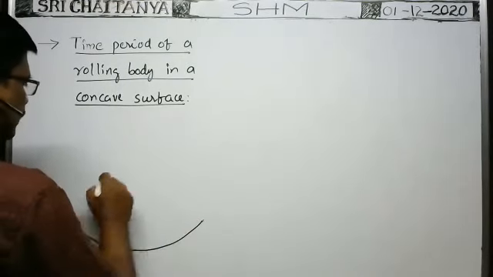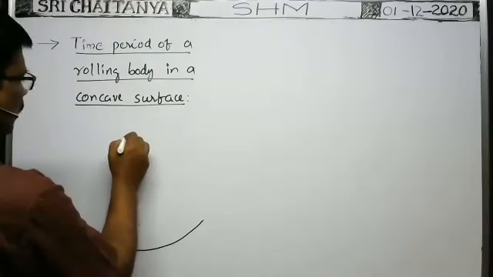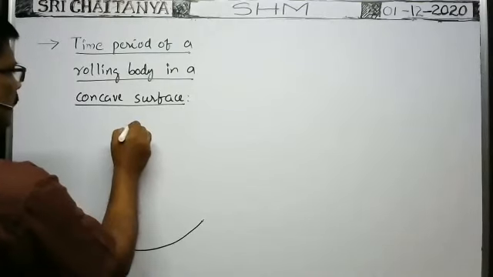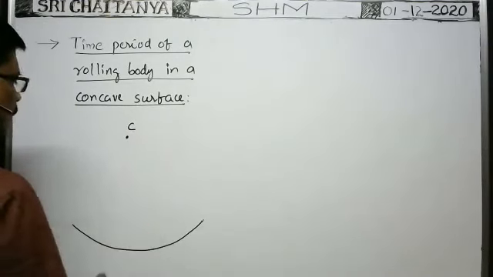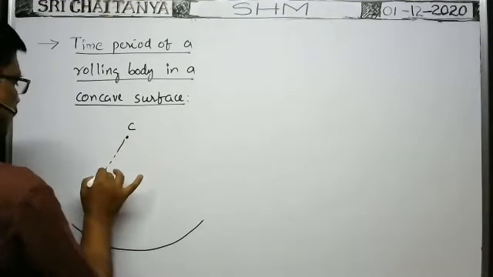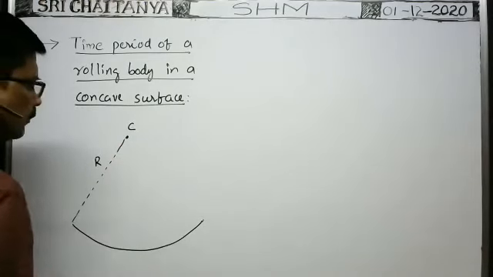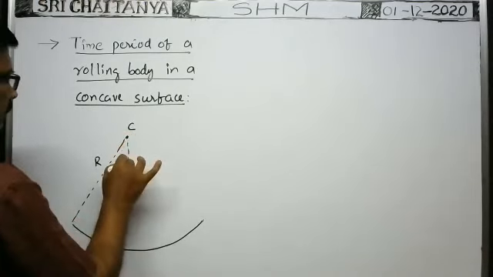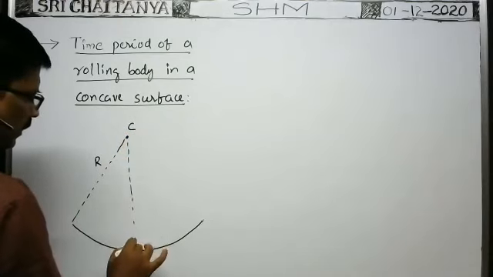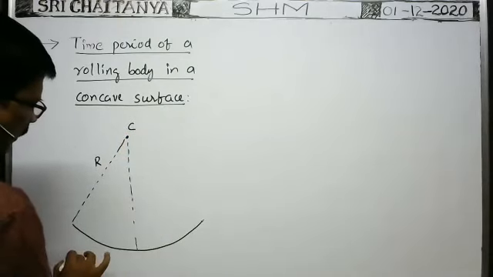Here the center of this concave surface is say C. C is the center of the concave surface. Here the radius of the concave surface is capital R. Of course, it is the vertical line. It is vertical. Okay, it is the horizontal line.